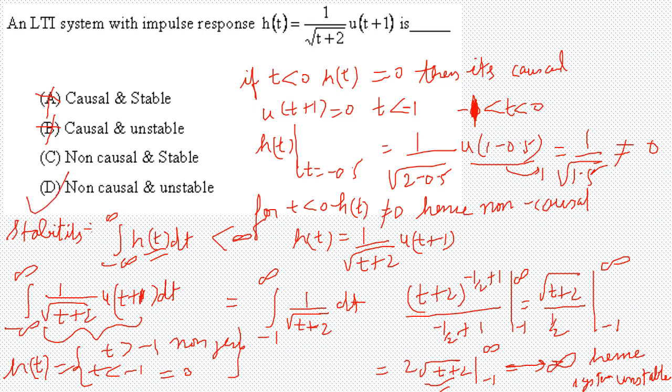So what we did is, first we checked for causality. For causality, for t less than 0 the system should not generate any response, so it should be 0, and we saw that it's not 0, so the system was not causal. Second, for checking stability, we used the criterion that the impulse response should be absolutely integrable, which is given by this condition. We checked and found that it is also not a stable system. So this is how we need to proceed for questions like this.